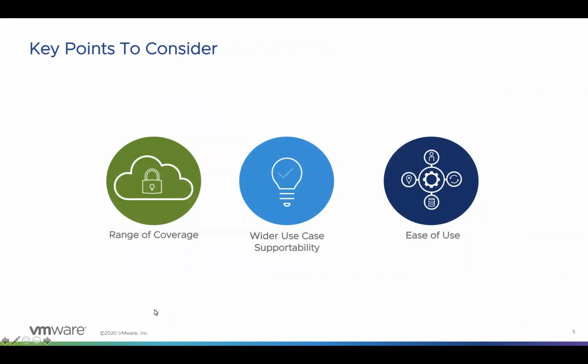So in this slide, let's discuss what are all the key points we have to consider before deciding on any CASB solution. The first and foremost important point is what range of coverage it provides. What kind of cloud services or cloud platforms are we, as an organization, planning to protect? Does the CASB vendor, whoever we are going to choose, provide the integration support for all the apps identified? And does the CASB provide better visibility and control?